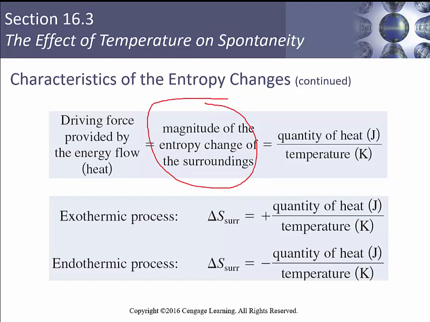So we're going to say the quantity of heat divided by the temperature. And for an exothermic process, that entropy change in the surroundings is going to be positive, quantity of the heat divided by the temperature. And for an endothermic process, it will be negative, quantity of the heat divided by the temperature.